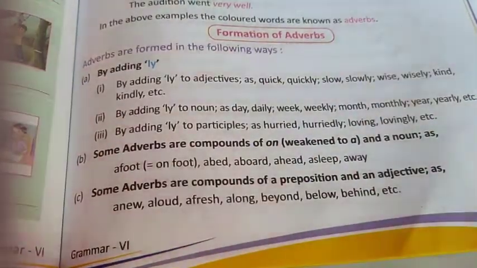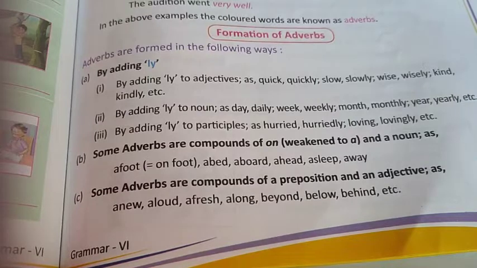So children, some adverbs are compounds of on and a noun. So see, a foot. On has its weakened form a. So it's a plus this noun, a foot, which means on foot. A bed, a plus bed, a bed. So compound verbs are paired with compound adverbs. They are paired with a noun, adjective or verb.